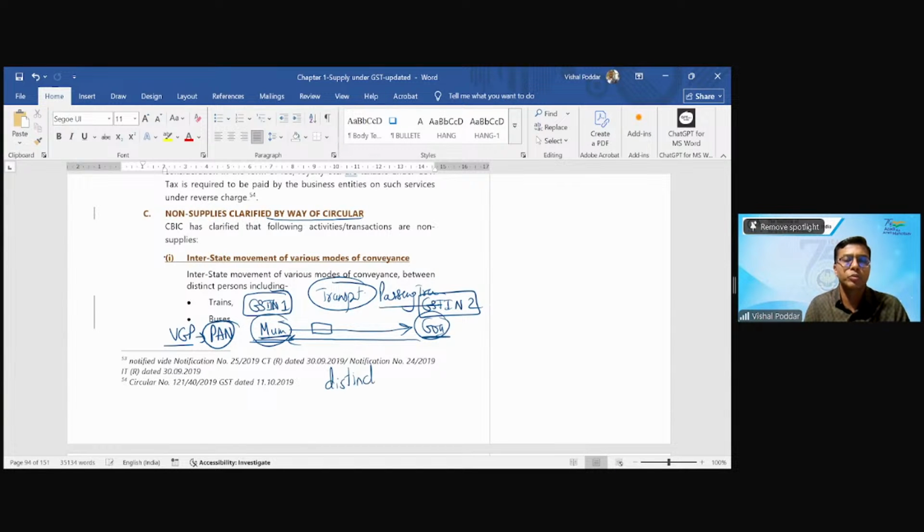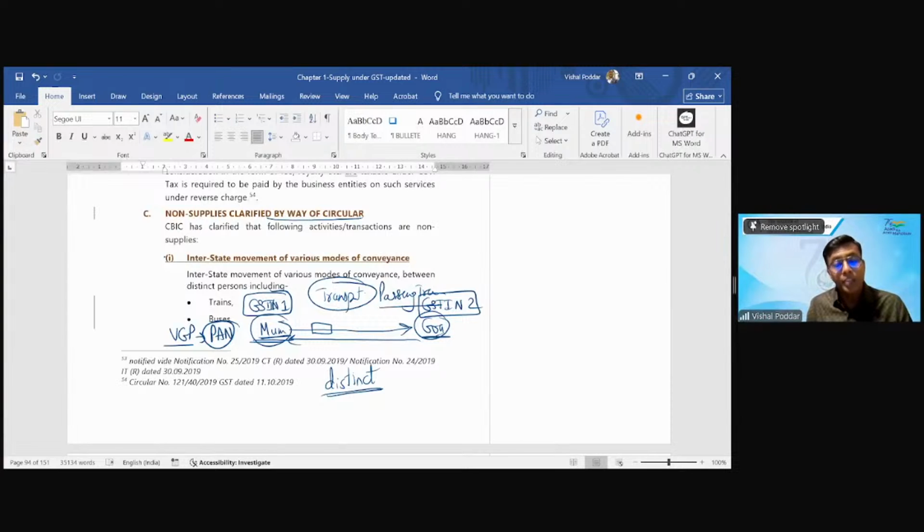So just remember this, students. In the eyes of other laws, I am only one person. So I may have multiple offices across India, but I am only one person, one legal person. However, GST law says, since you are taking separate registrations, you are considered as separate persons called as distinct persons. Okay.